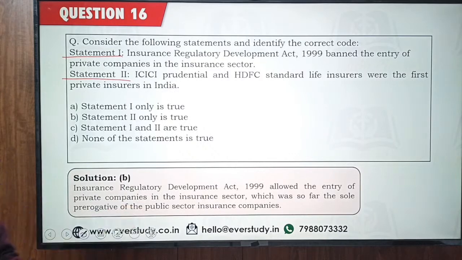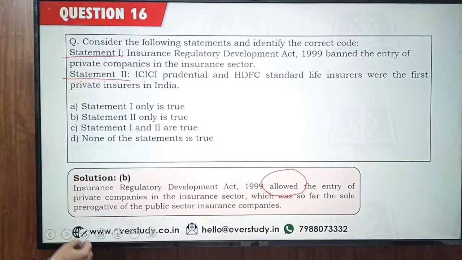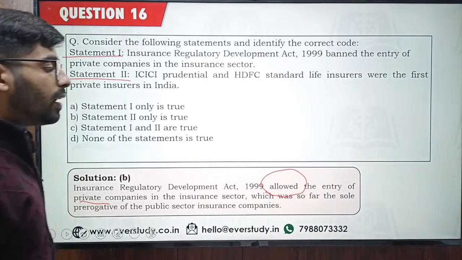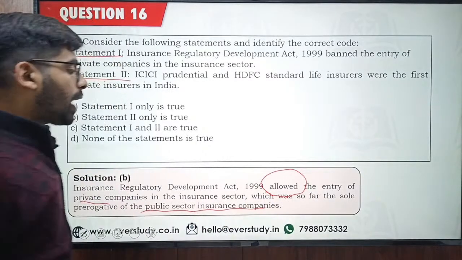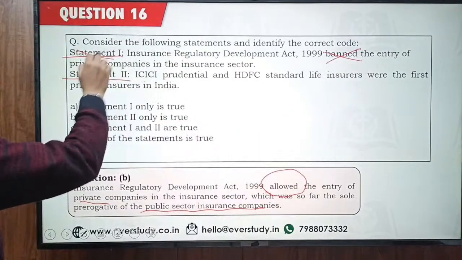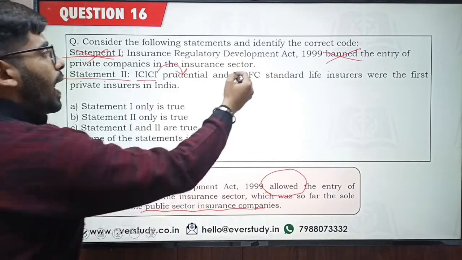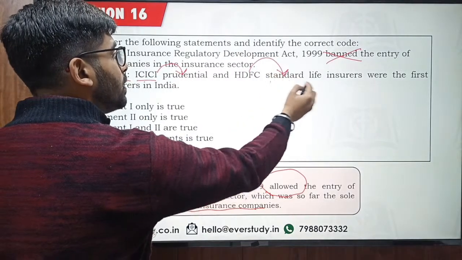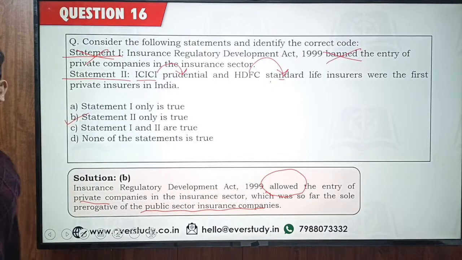Okay, so statement 1, statement 2. The IRDA Act 1999 did not ban, it allowed the entry of private companies in the insurance sector. Earlier, the insurance sector was only the prerogative of the public sector insurance companies. Now this was allowed. Because of this word "banned", statement number 1 is wrong. And yes, ICICI along with Prudential and HDFC along with Standard were the first private insurers in India. So the answer is option B: statement 2 only is true.